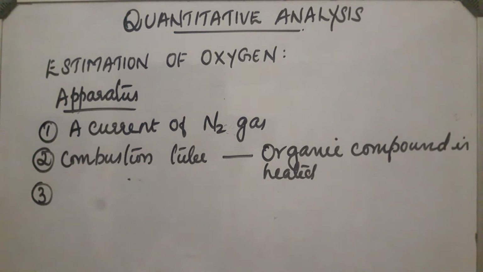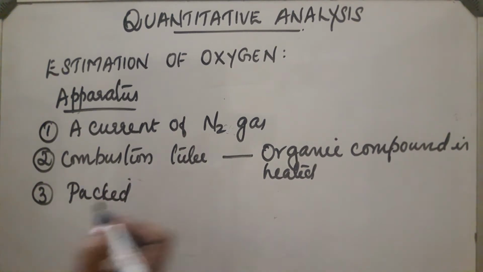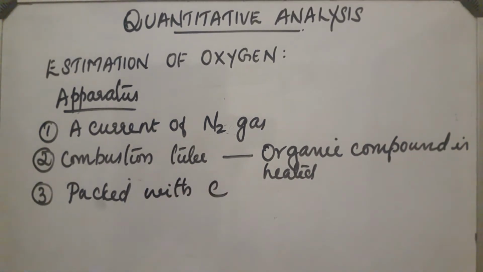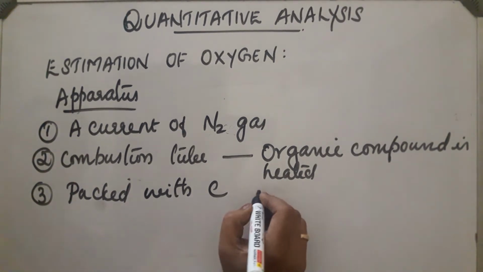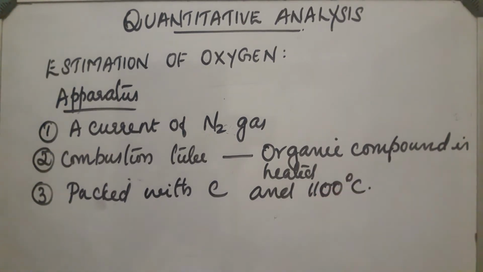This combustion tube is packed with carbon. So after producing the oxygen, it is passed through the carbon, which is heated at 1100 degrees Celsius. So, the oxygen present in it will get converted into carbon monoxide. The gas emerging contains carbon monoxide, and this is then passed through soda asbestos.